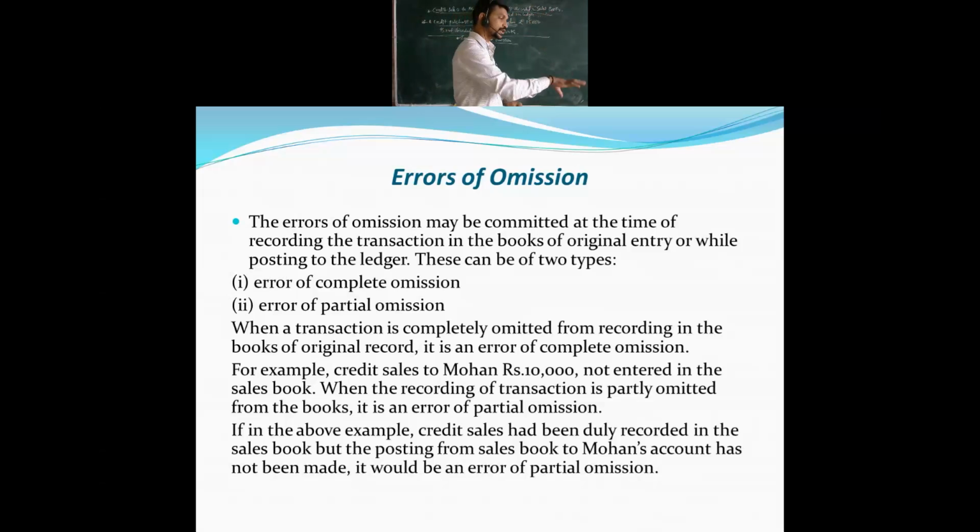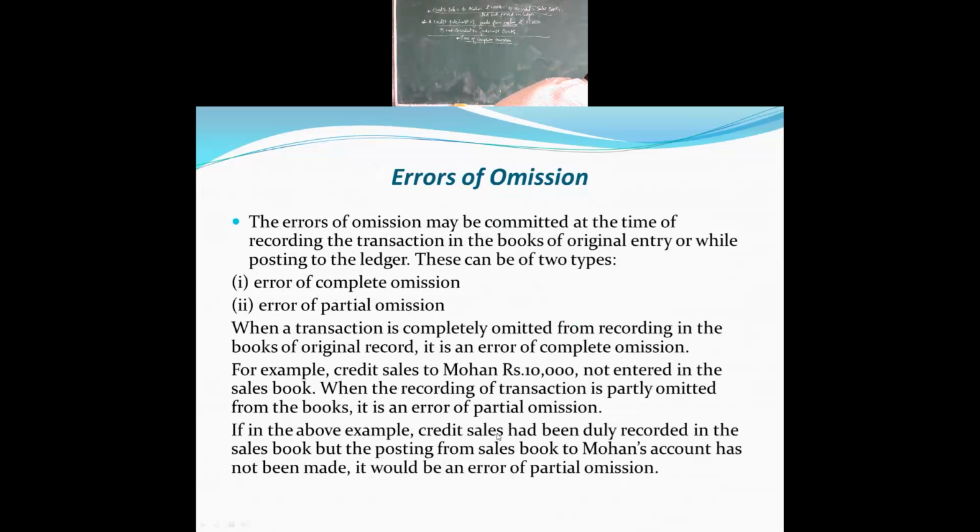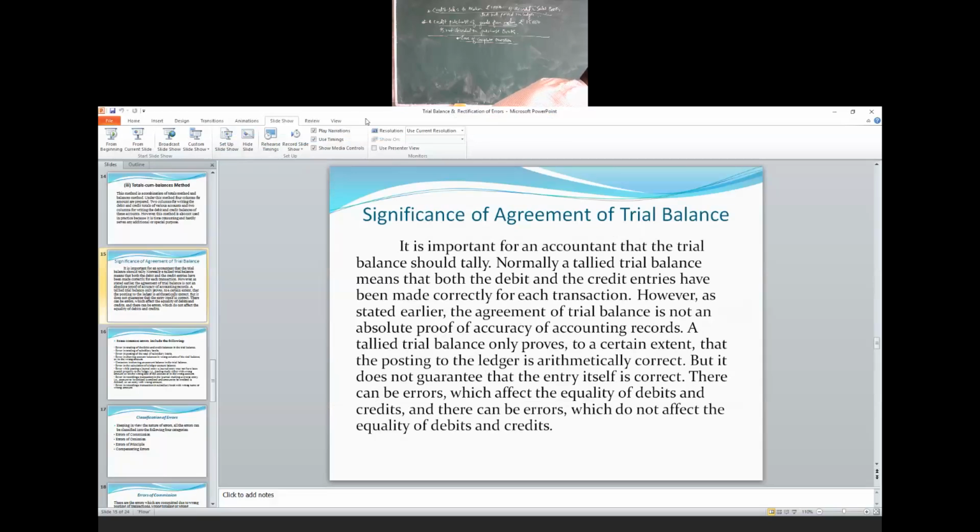So it means partially: one part of the entry of the transaction which has taken place has not been recorded. For today's session this much is enough, and we'll be discussing the next concept in the next session.